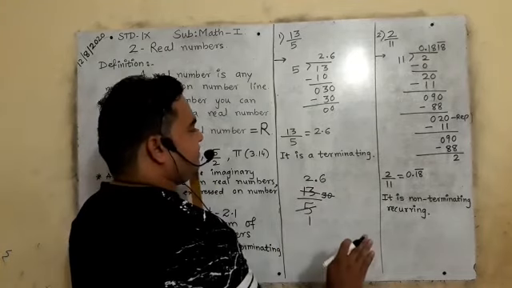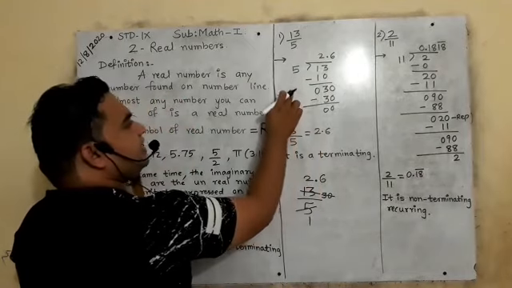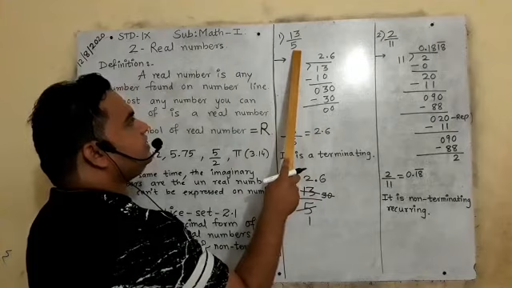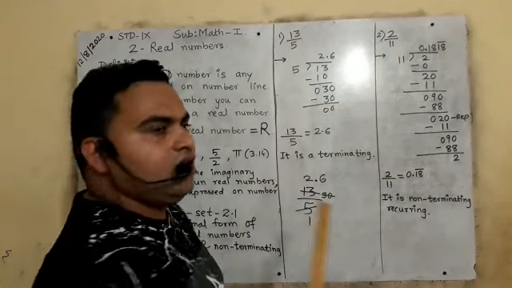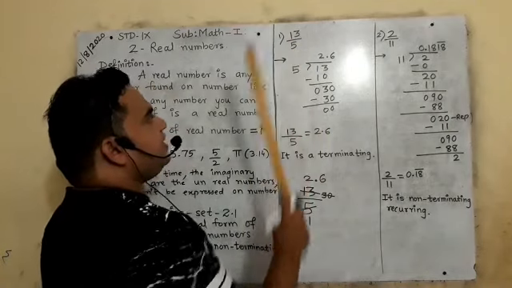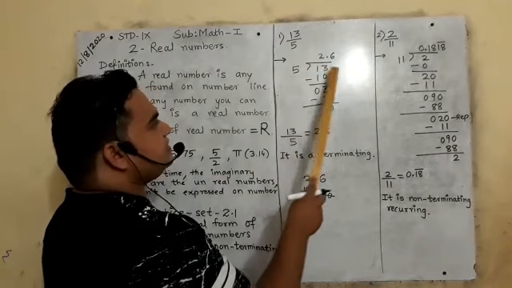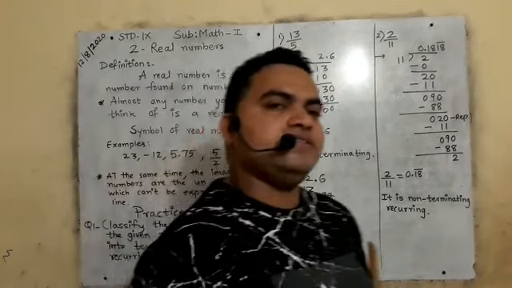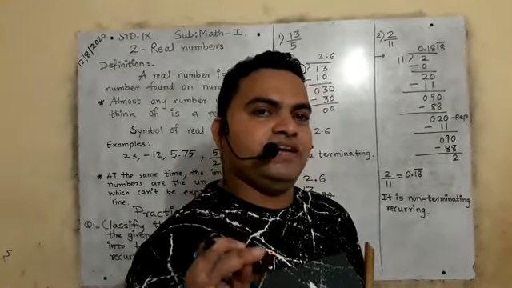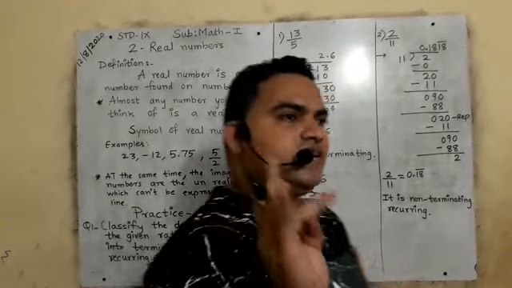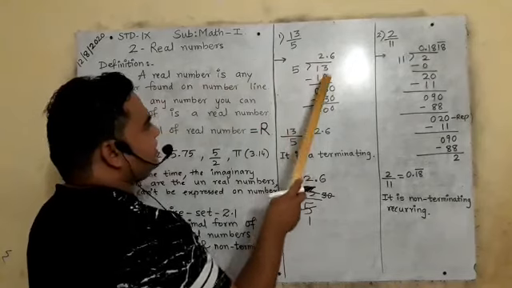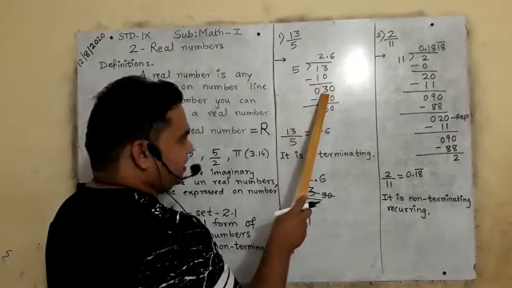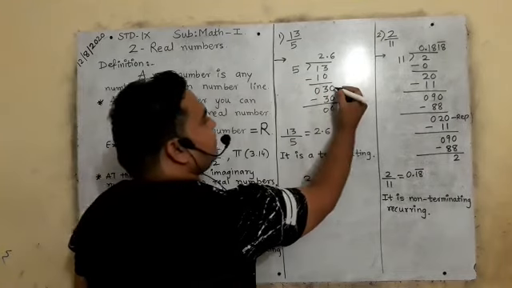It is completely divisible. But some students are habitual of this method. See, 5 is the denominator and 13 is the numerator. You can use the 5 times table to divide 13. This is the divisor and this is the dividend. In the 5 times table, 13 comes: 5 ones are 5, 5 twos are 10, 5 threes are 15. 15 will not do, so I will use 5 twos are 10. 13 minus 10, 3 remain. In the 5 times table, can 3 come? No. Therefore I will increase this 0.